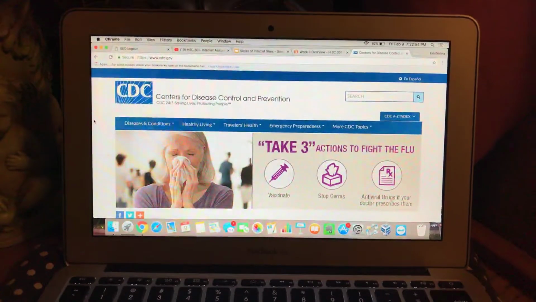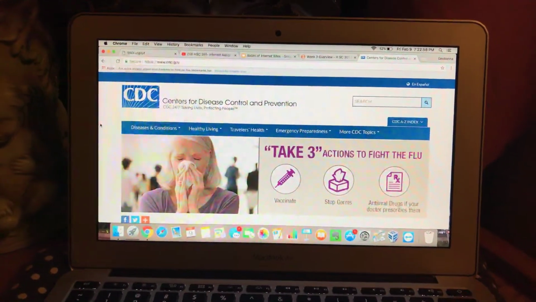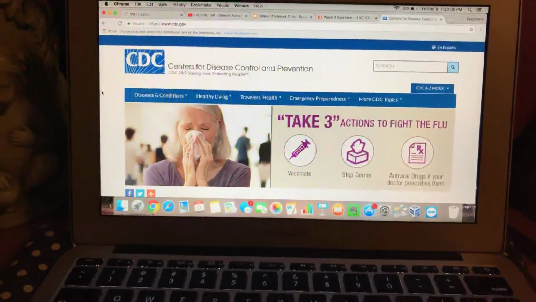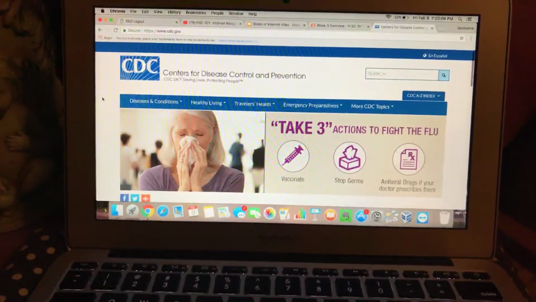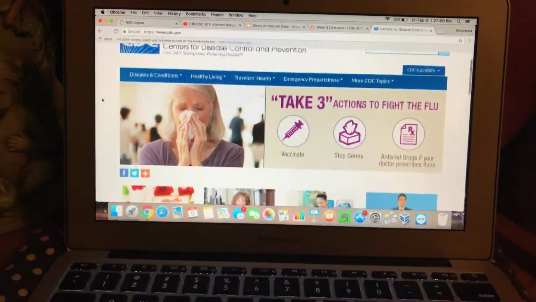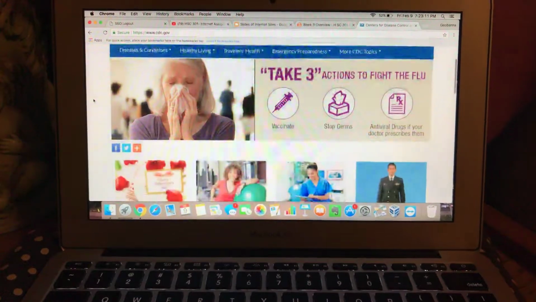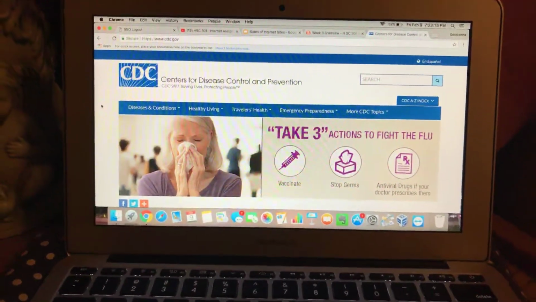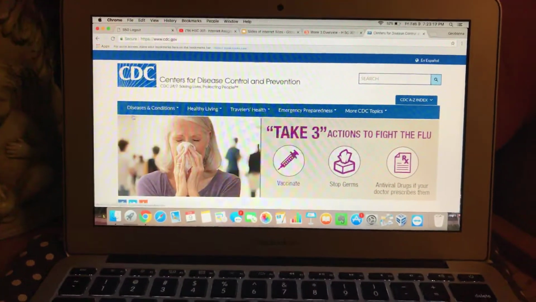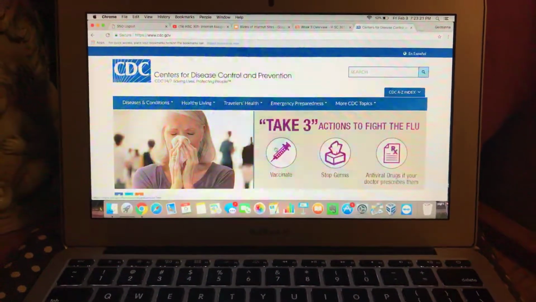As many of you already know, CDC stands for Centers for Disease Control and Prevention. This is the homepage, so as soon as you type in cdc.gov, it will bring you here. As you can see, the biggest thing that stands out on this page right now is about the flu. So that's one of the biggest topics. It's telling people how to prevent the flu and to go get vaccinated.